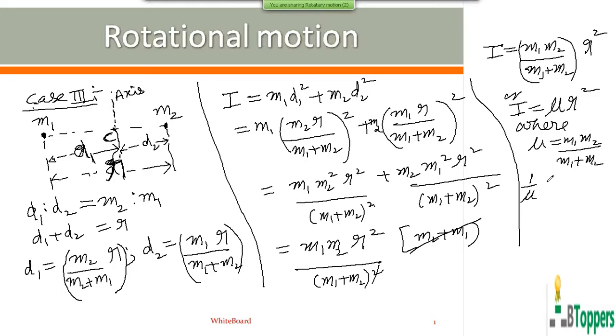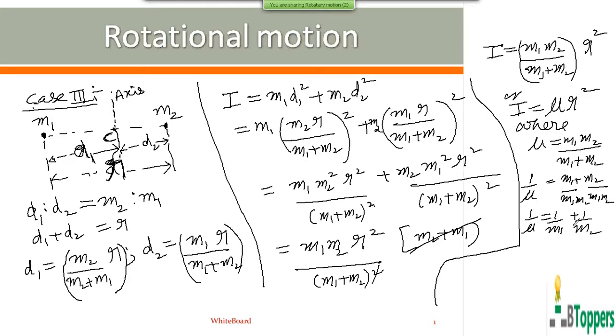So 1 by nu, taking the reciprocal, you can write m1 plus m2 by m1 m2. So 1 by nu you can write 1 by m1 plus 1 by m2. Masses m1 m2 are always positive.